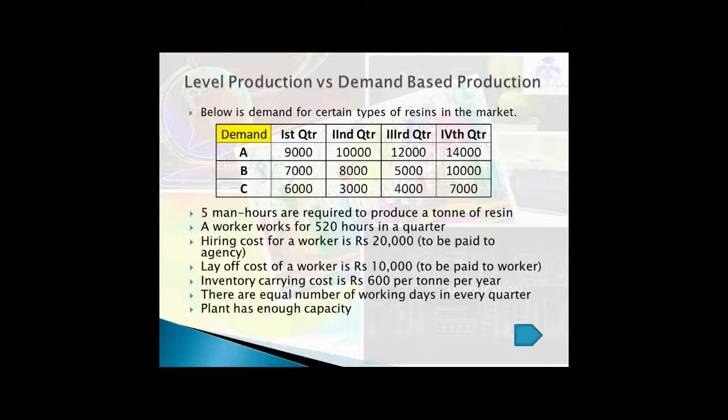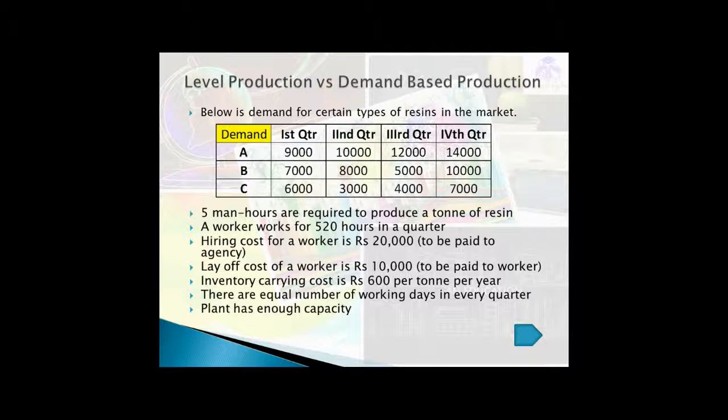In case you lay off a worker, you will have to pay 10,000 to that worker as compensation. And in case of inventory, if you are going for level production, then definitely you will be carrying some inventory. The inventory carrying cost is rupees 600 per ton per year. So that will come to about 150 rupees per ton per quarter. That we'll see in the solution part.